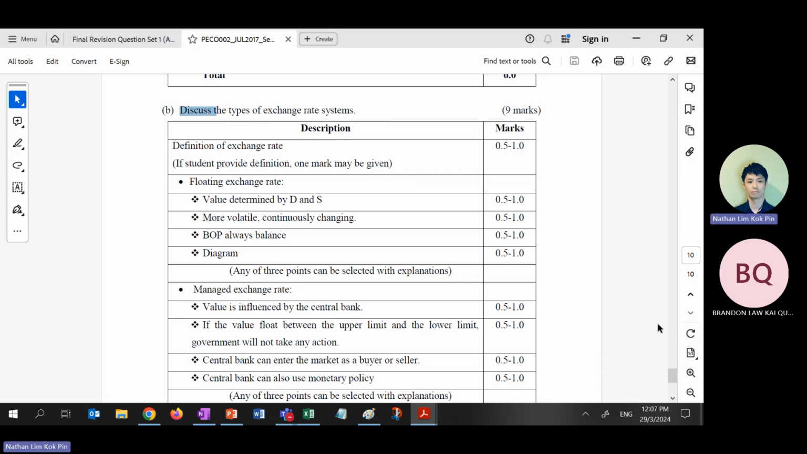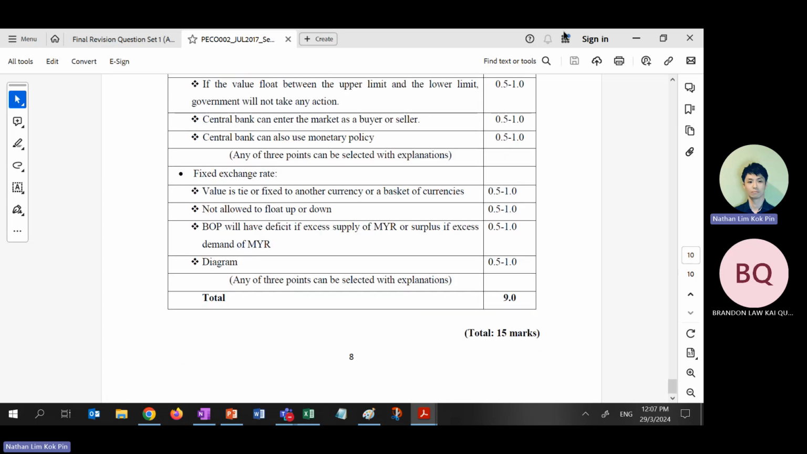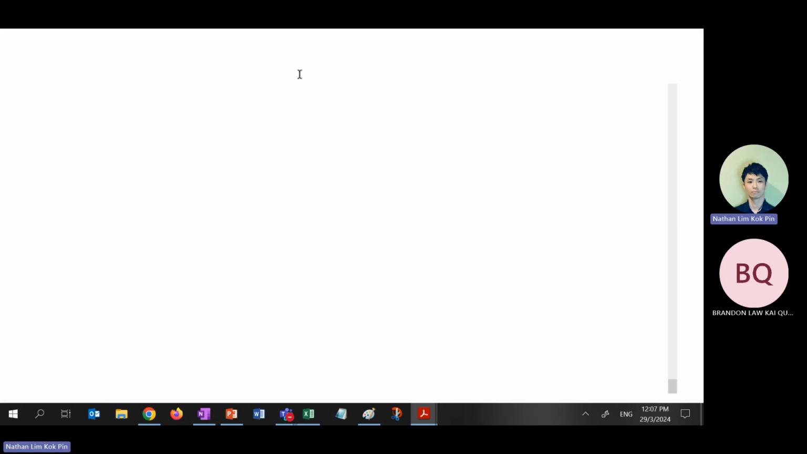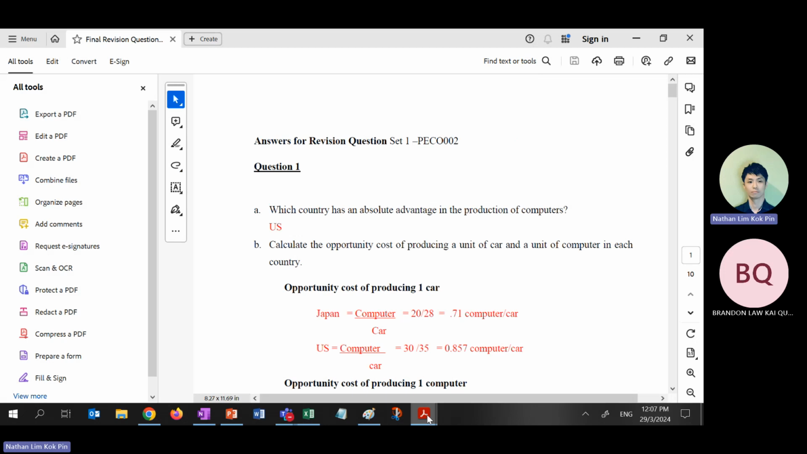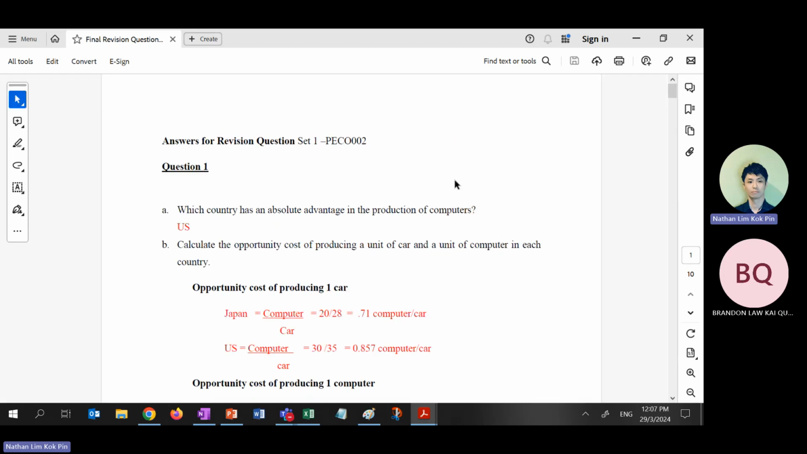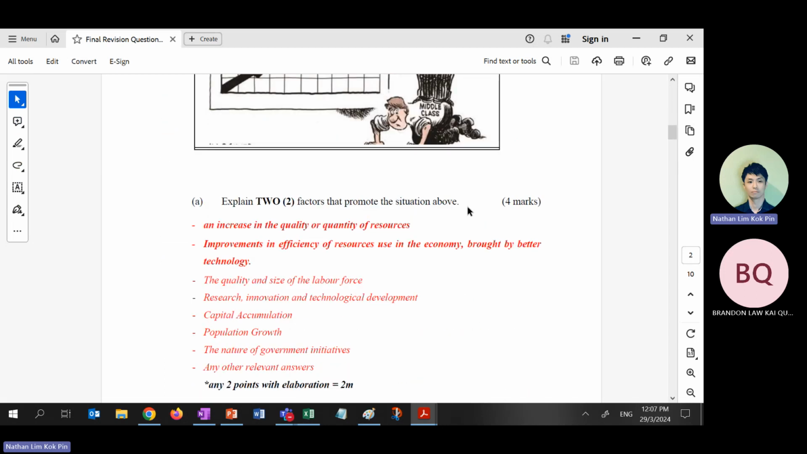Managed exchange rate doesn't matter. Don't care too much. For managed exchange rate, you just explain what a managed exchange rate is, then it's sufficient. All these are already inside your general channel file step. Now we will move on to revision question 1A. This one we really removed the calculation, so there's no calculation for chapter 6.